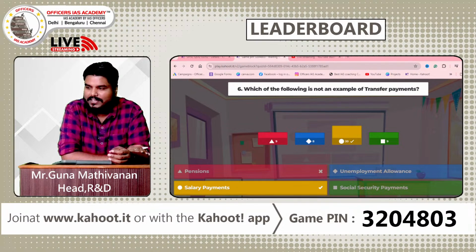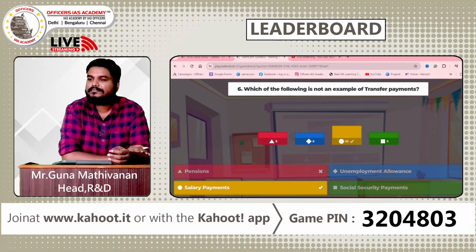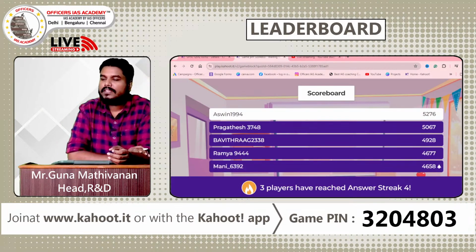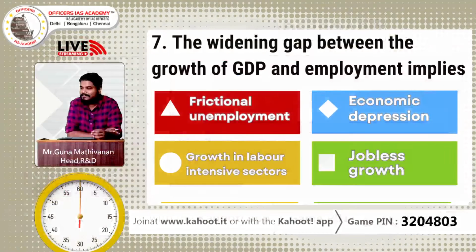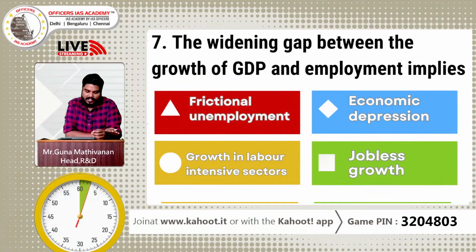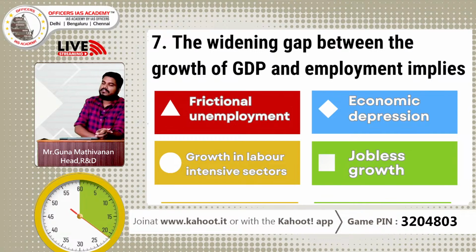Right, let's have a look at the scoreboard. So Ashwin, Pragatish, Bavitra, Ramya, you are in the same top 4. Mani has joined the club. So congrats, Mani. So let's have a look at the question number 7. The widening gap between the growth of GDP and employment implies. Again, 30-second questions. Frictional unemployment, economic depression, growth in labor-intensive sectors, jobless growth. You have 15 more seconds to go.